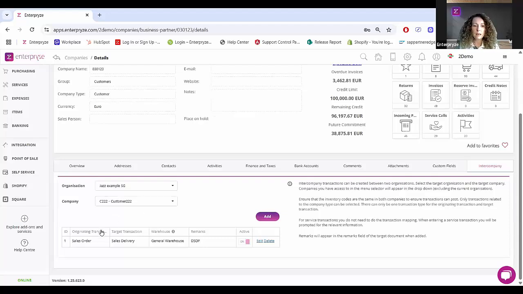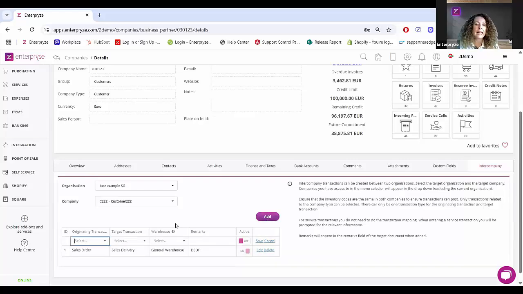So in this particular example, you can see here we've added a line that goes from a sales order to the target transaction as a sales delivery. I've specified the target warehouse, so this is the general warehouse. I've just put in a remarks just to show you that that's what's going to come up as default. It's turned on as active, but just to show you, I can add on any other lines that I require.